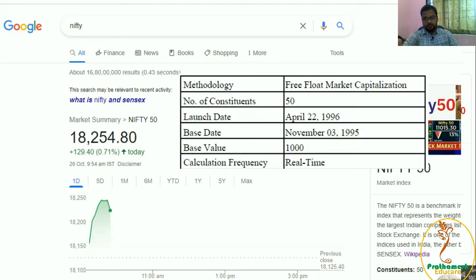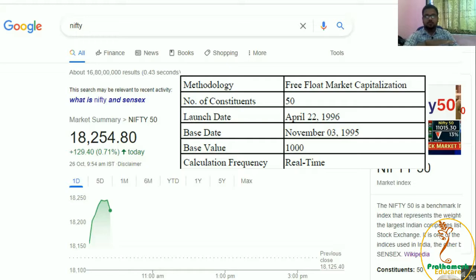The base date is needed when we are calculating a particular index. Index means something which shows or indicates the flow. There must be a certain base, and that base date is November 3rd, 1995, and the base value is 1,000 points. Remember this. 1,000 points is the base value of Nifty, and in case of BSE Sensex, it is 100 points.